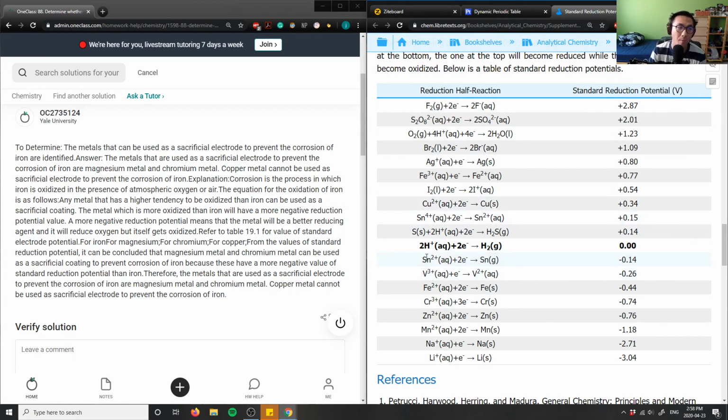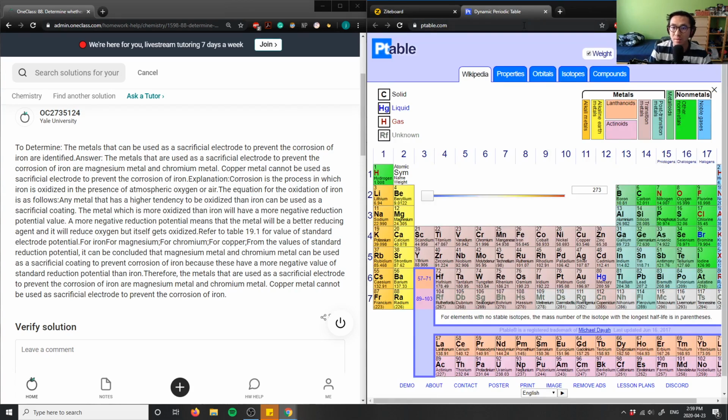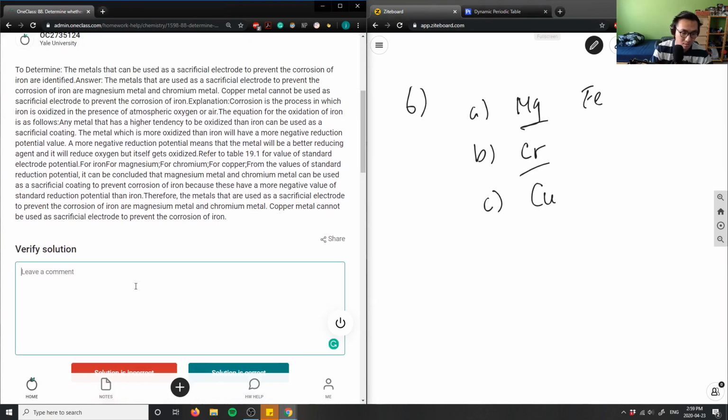So if copper is above it, then iron is going to get oxidized before copper does. Basically, that's the order here. I don't think magnesium is on this, but I'm pretty sure the standard reduction potential of magnesium is lower than iron, so it would be able to protect it against corrosion. Therefore, this solution is correct.